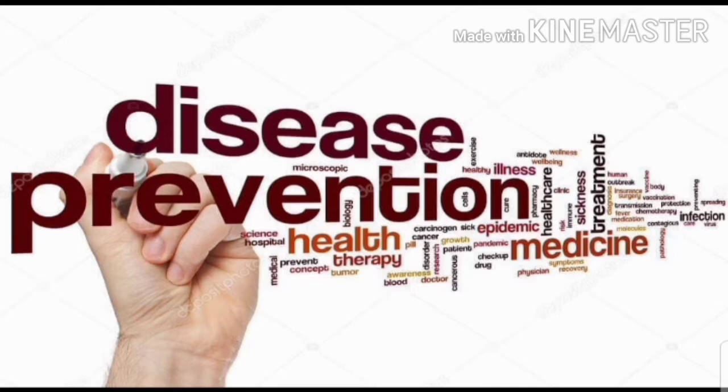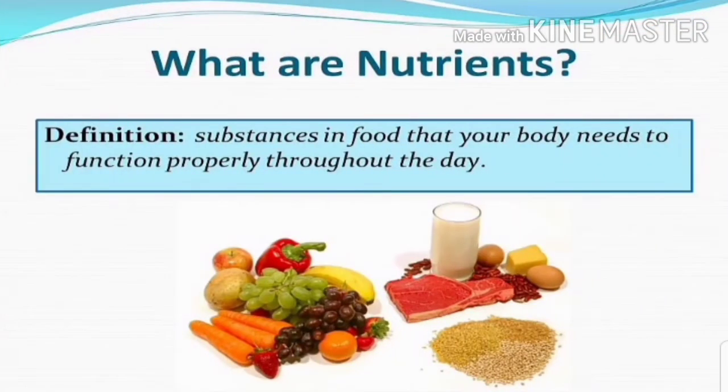Before going to understand about the non-communicable disease, we have to get the knowledge about nutrients, deficiency and disease. These are the 3 main words that we have to understand before going to start the first point, that is non-communicable disease. So as you know children, to remain healthy and strong, one must eat healthy and nutritious food.